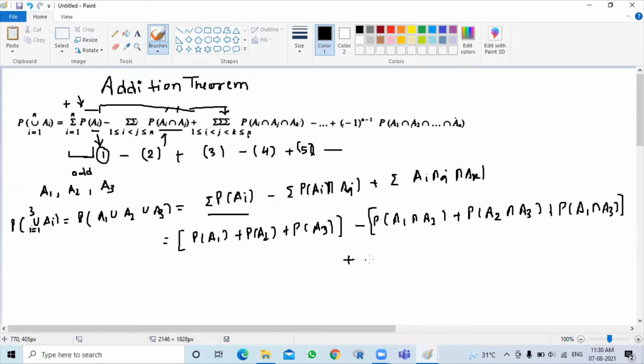Now we will add probability of A1 intersection A2 intersection A3.